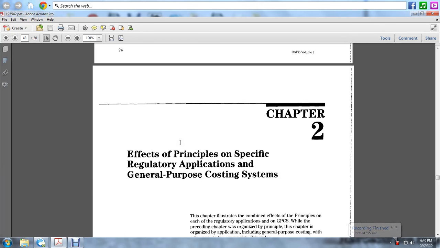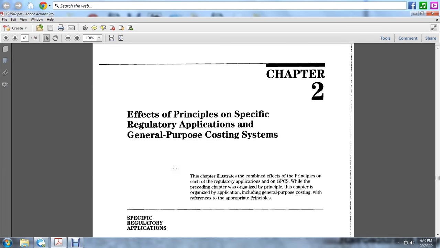Railroad Accounting Principles, Volume 1, Chapter 2: Effects of the Principles on Specific Regulatory Applications, General Purpose Costing System. The chapter illustrates the combined effects of the principles on the regulatory applications of the general purpose costing system, while the preceding chapter organizes the principles. The chapter organizes the applications, including general purpose costing, with reference to the appropriate principles.